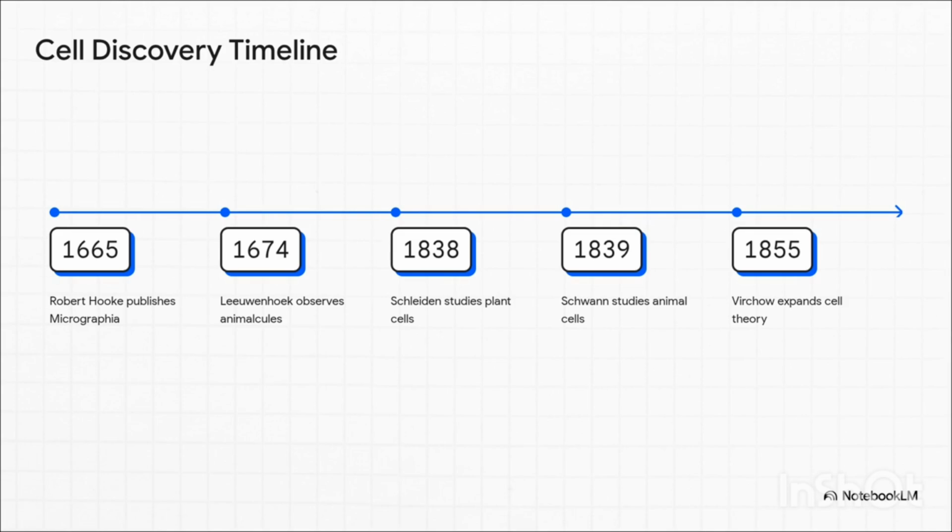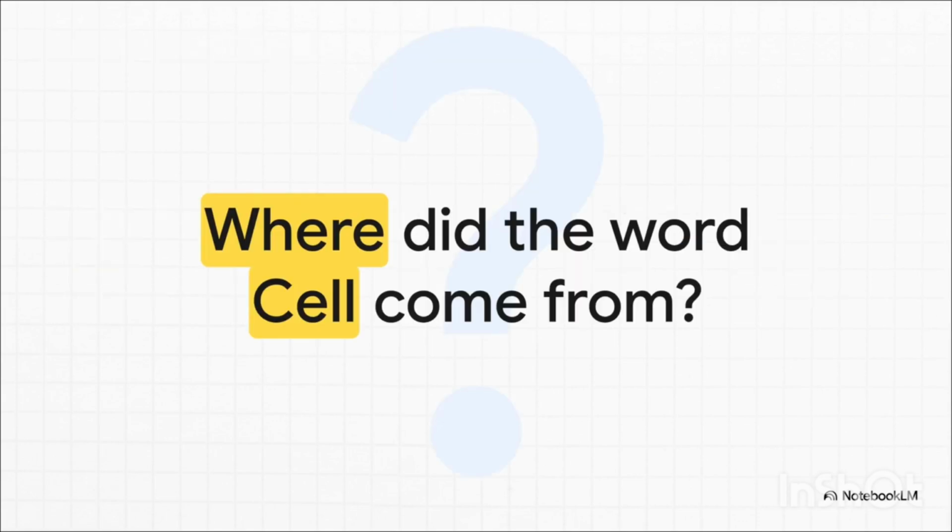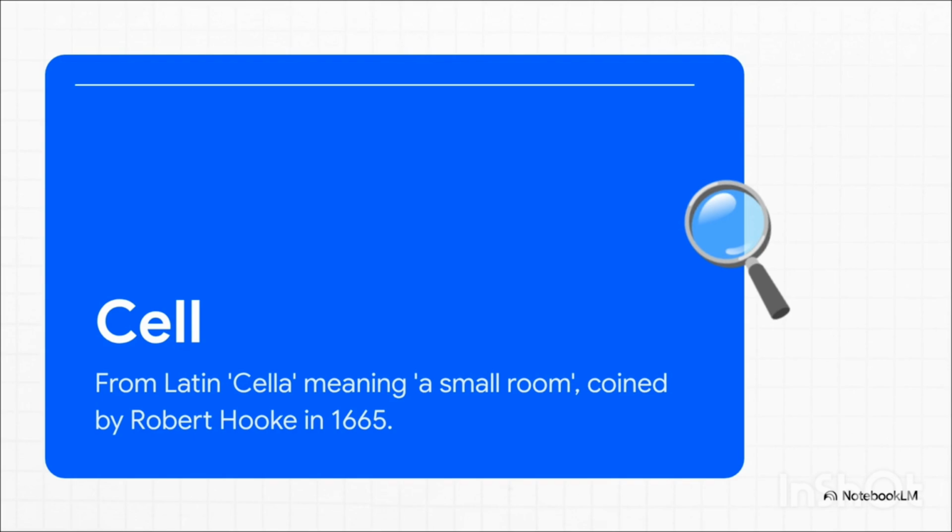So it was really these technological leaps in optics that directly drove our biological understanding, which eventually culminated in the unified theories of Schleiden, Schwann, and Virchow in the 19th century. But before we dive into those unified theories, here's a quick piece of trivia for you. Have you ever wondered where the word cell originally came from? The answer takes us right back to Robert Hooke in 1665.